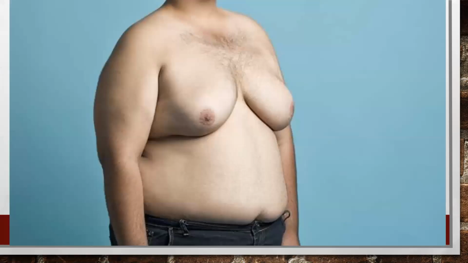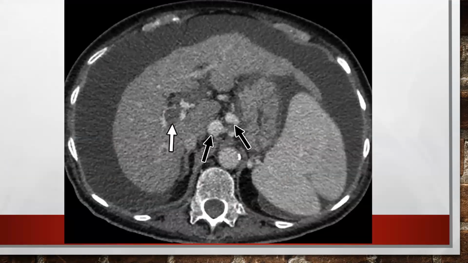This is gynecomastia because of the hyperestrogenism that occurs in cirrhosis of the liver. This is one of the CT findings in cirrhosis of the liver. See the ascites here, a splenomegaly, and the small liver here. These are the gastric vessels which are dilated here. Small liver, enlarged spleen, and the ascites here.